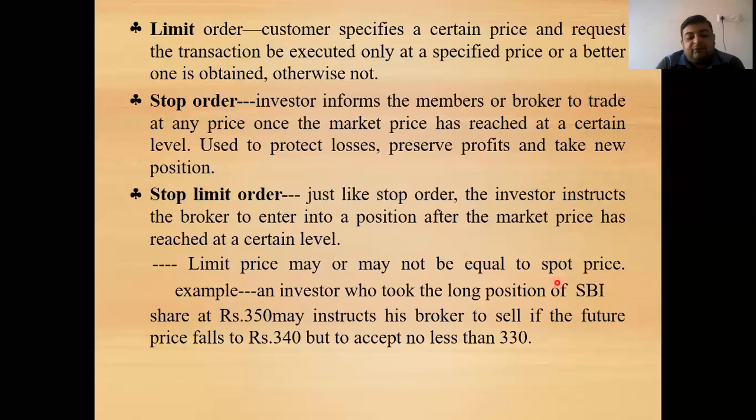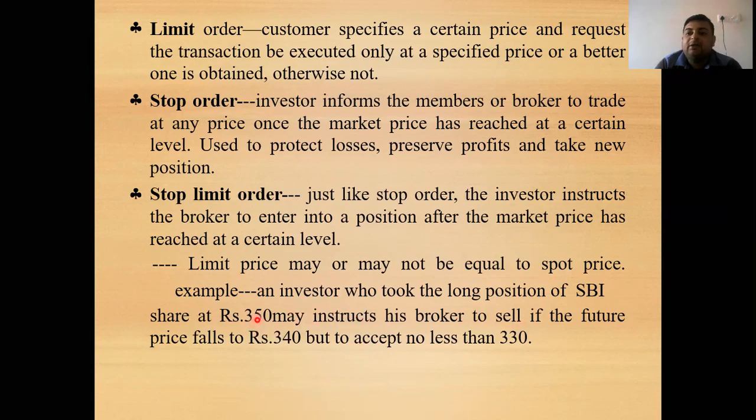Now the next example, an investor who took a long position in SBI. Long position means to buy low and sell high. If the long position is taken on SBI at a price of 350, he instructs the broker to sell if the future price falls below 340, but not accept less than 330. Now here he has given the stop loss limit order. First thing, he has entered into the position at 350, and a long position means that he will only sell later.